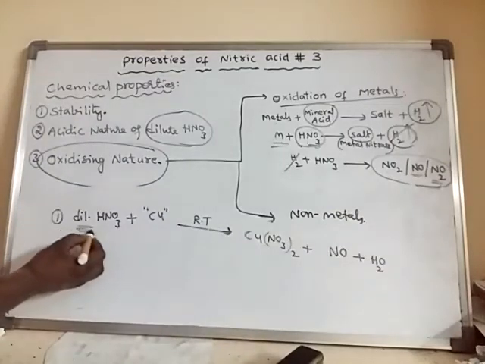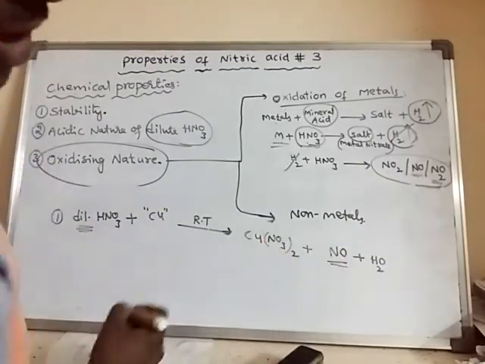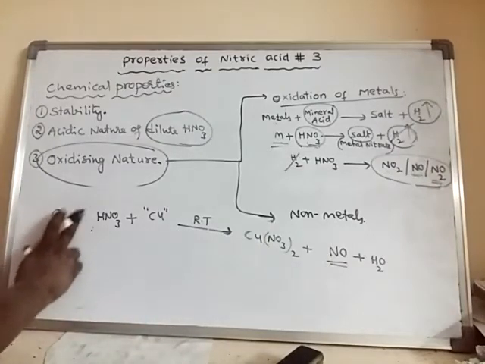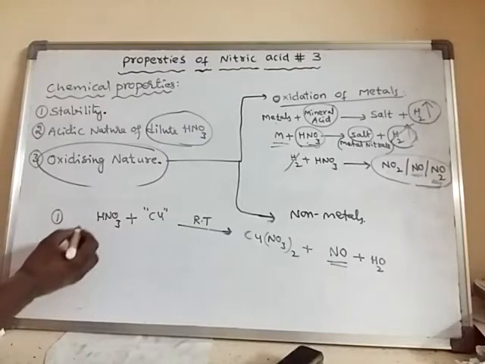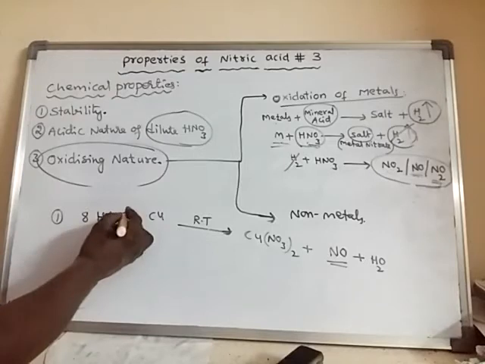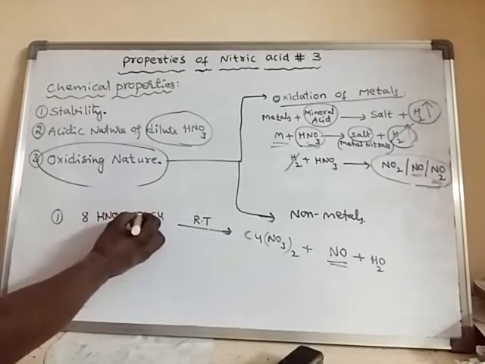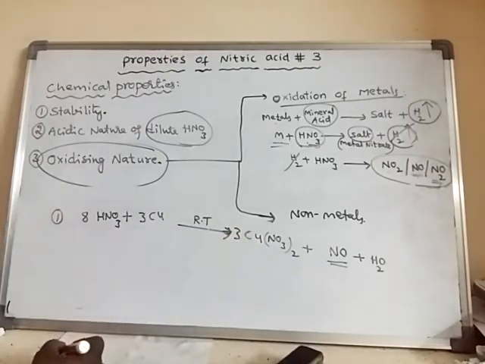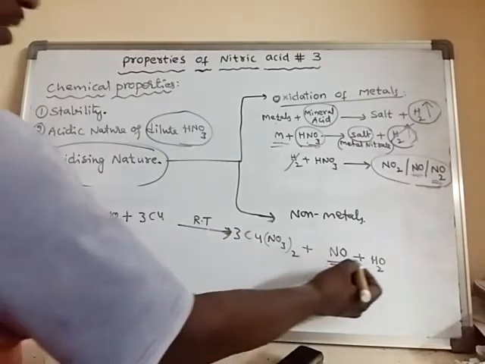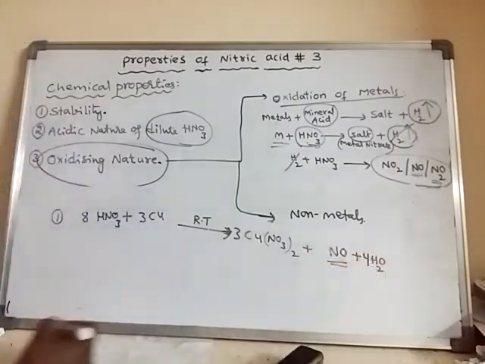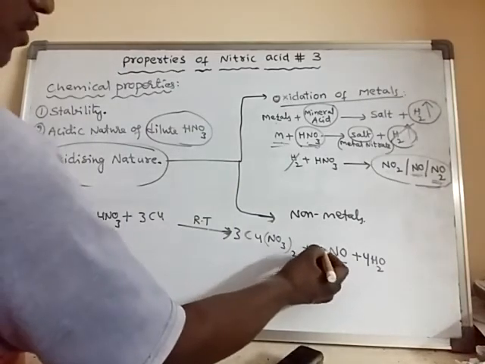So with dilute nitric acid, it is forming nitric oxide. If you balance this, here 8HNO3 plus 3 copper forms 3 copper nitrate, 4 water molecules and 2 nitric oxide molecules.